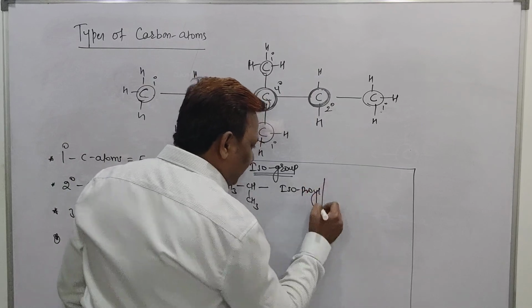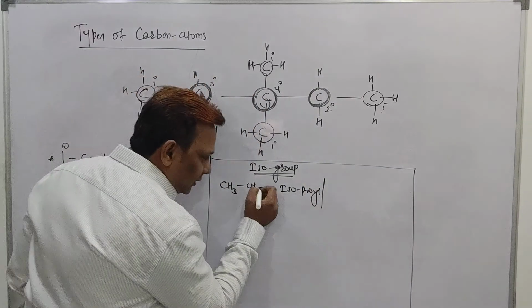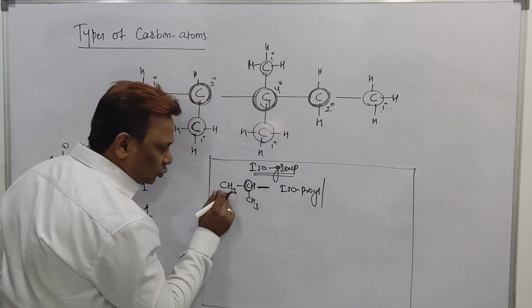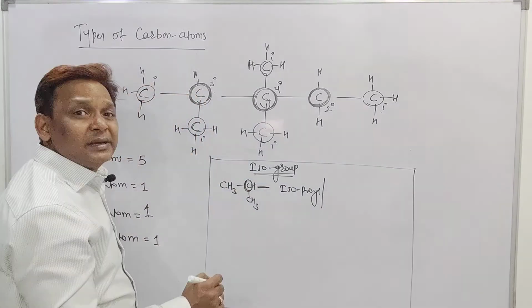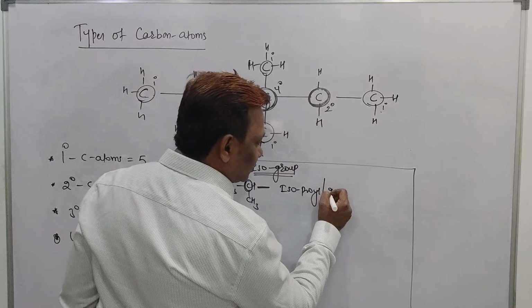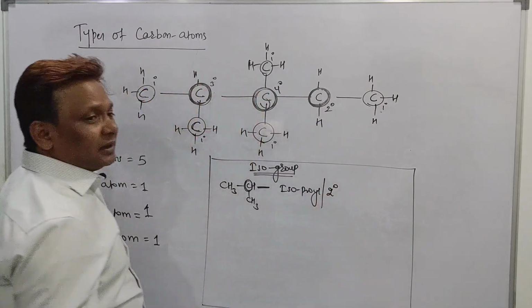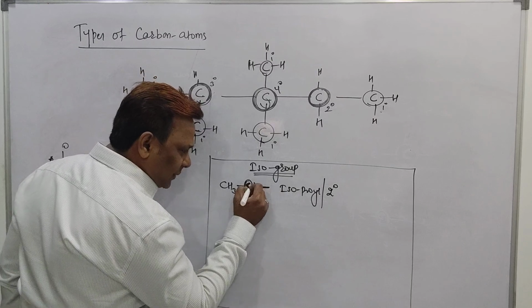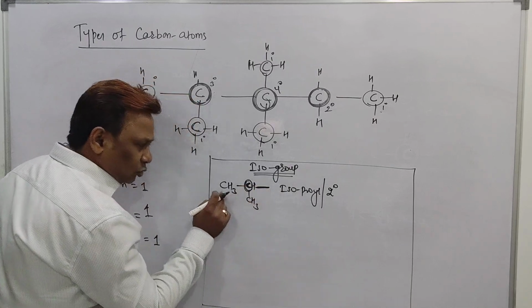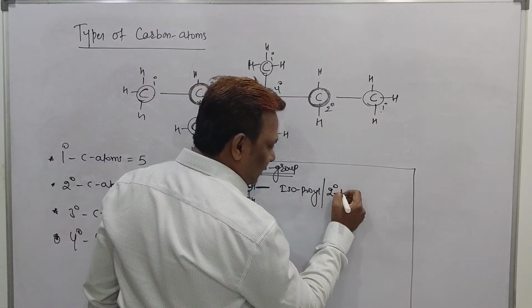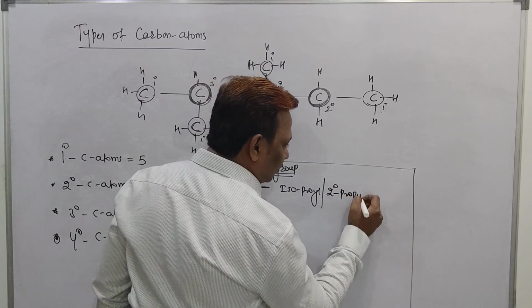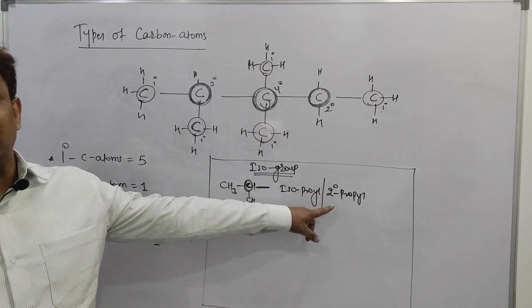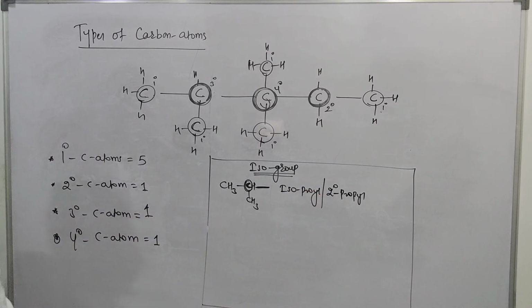Beta, in isopropyl, did you see the free bond present on the carbon, and the carbon is attached with 2 more carbons? So this carbon is called a secondary carbon. So we can say this is a secondary group, beta. Is it clear? See, the free bond attaches to the carbon, and the carbon attaches with 2 more carbons. So can we say it is a secondary propyl group, right? This is also called isopropyl or secondary propyl, commonly called secondary propyl.